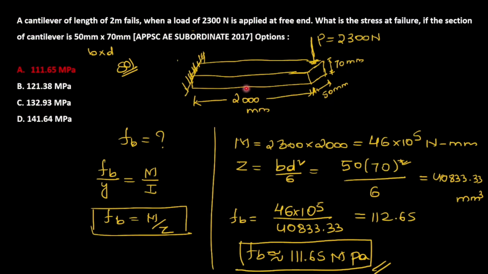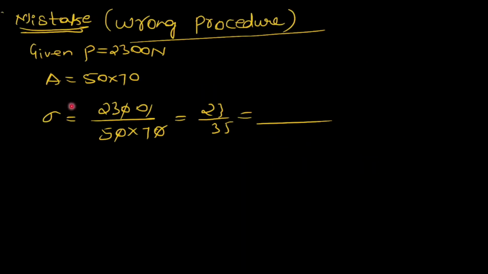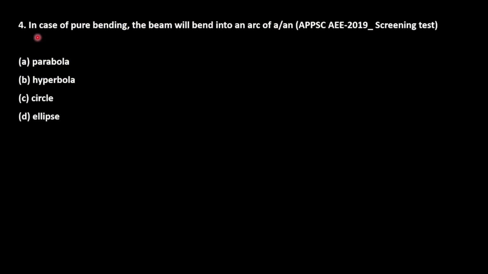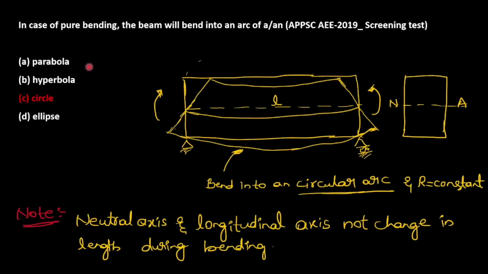So if you know the concept, then only you will end up with the correct result, otherwise you will make this mistake, so the answer will be wrong. So be careful. Next question: in case of pure bending, the beam will bend into an arc of an, so option C, circle. So whenever the beam is undergoing pure bending, there is no shear